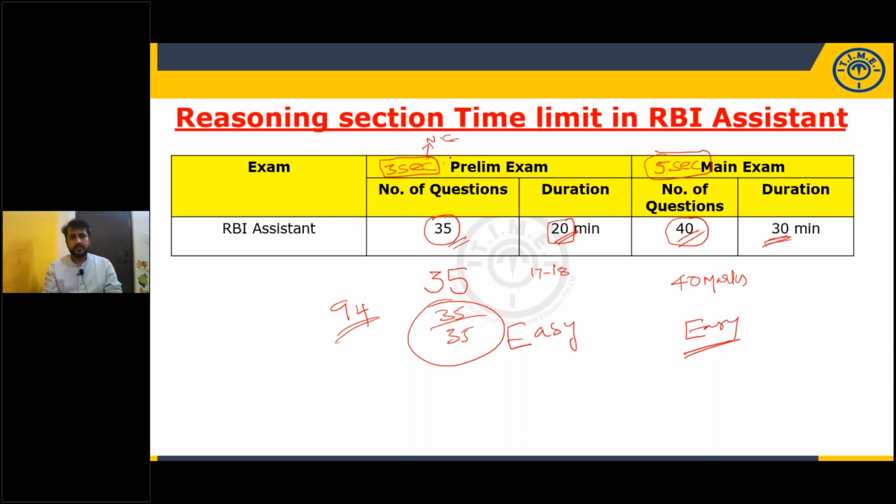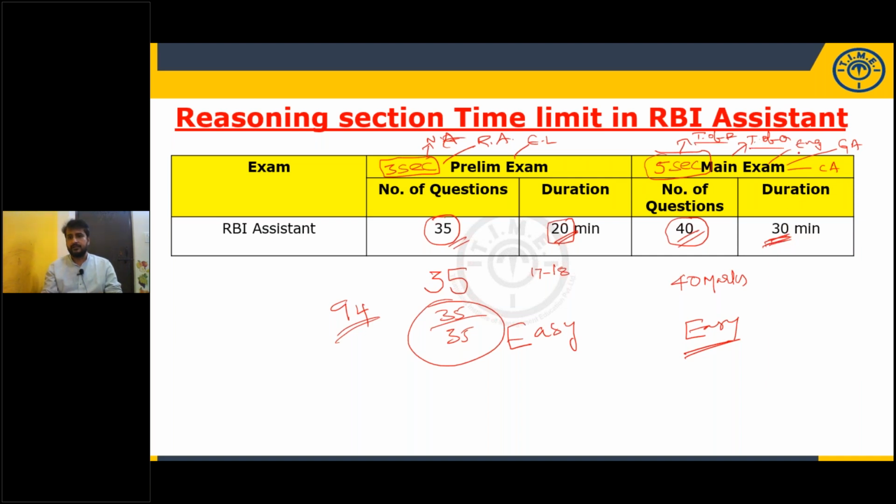Numerical ability, reasoning ability, English language, and here test of reasoning, test of quant, test of English language, general awareness, and computer awareness. These 5 topics will be given: test of reasoning, test of quantitative ability, test of English, test of general awareness, test of current affairs. But the duration is a little bit different.